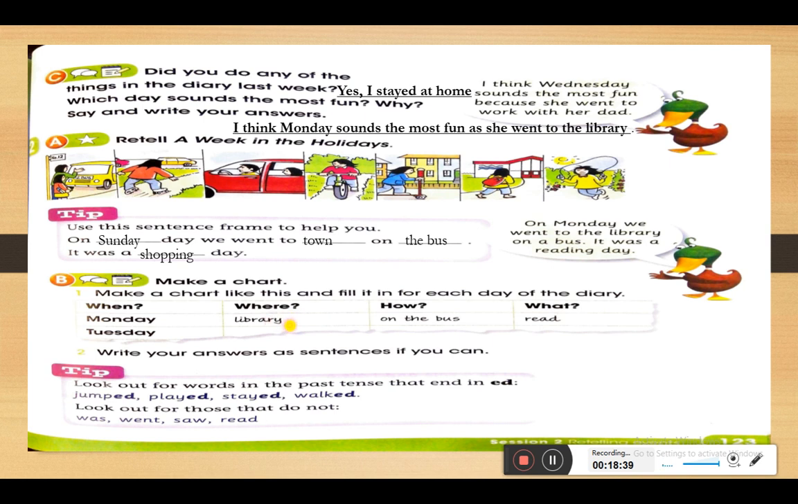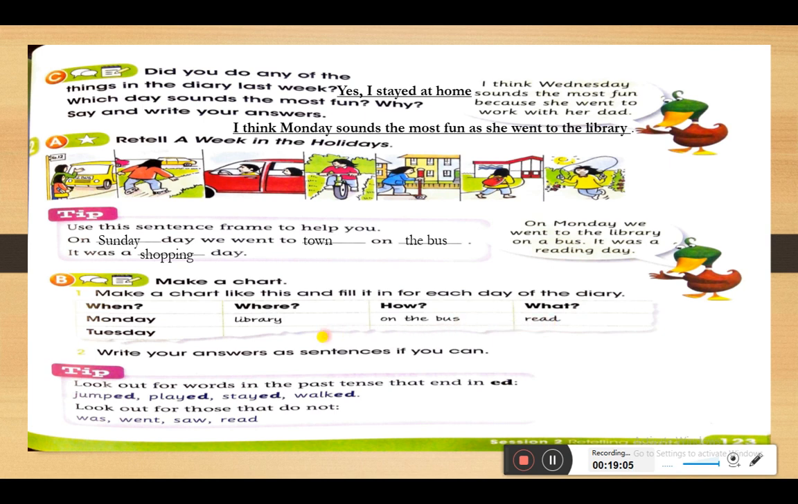So, where did she go on Monday? On Monday, she went to the library. Okay. How did she go? She went on the bus. What did she do? She read. And they are written the same, but in the past, we say it as read.